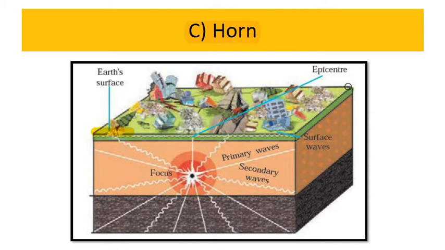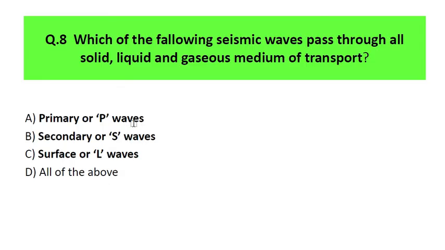This is the earth surface, then we have epicenter. Here it is the focus, and the point which is exactly perpendicular to the focus on the surface of the earth is known as epicenter. You can see over here. Then we have primary waves, secondary waves, tertiary waves, also known as surface waves. So the correct answer is option number C. Let's move ahead. Which of the following seismic waves pass through all solid, liquid and gaseous mediums of transport?